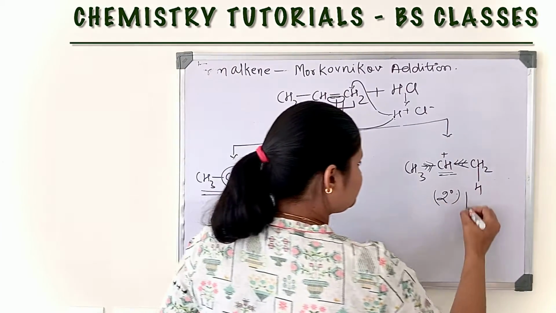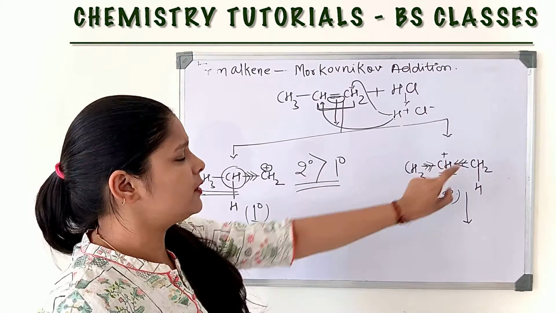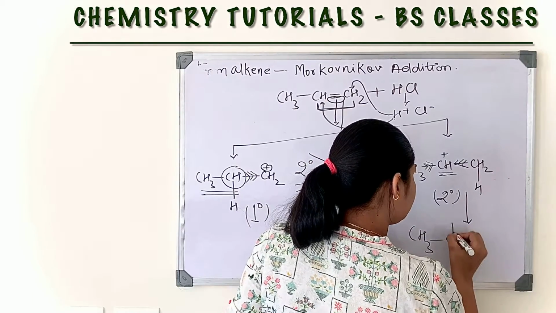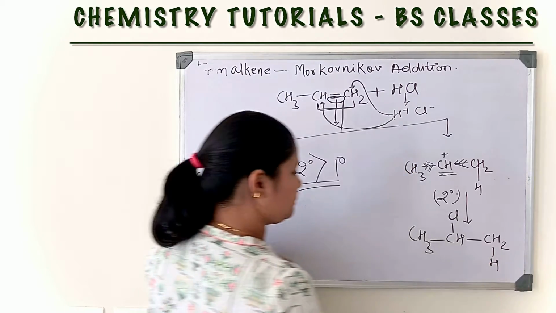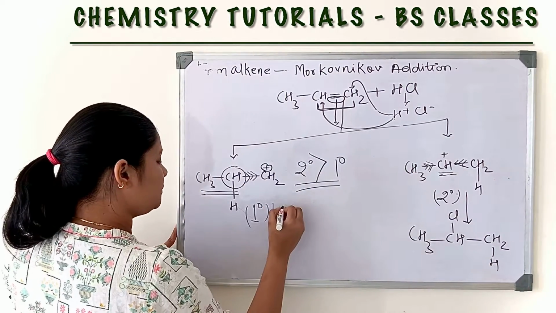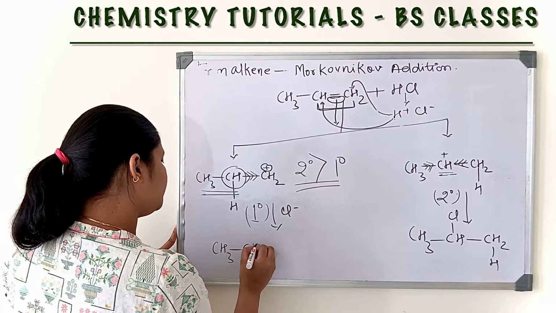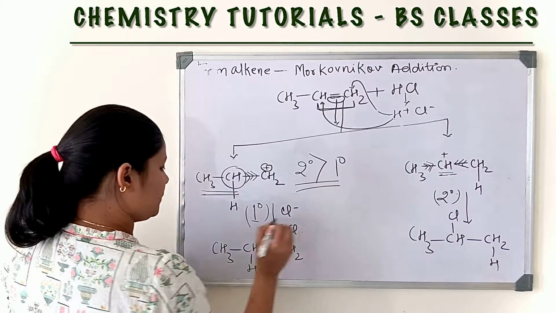So again we have Cl minus, so this Cl minus binds with the positive charge and we will get this. Here again Cl minus and we will get this.